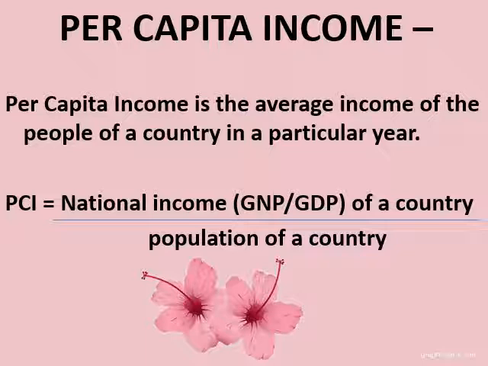Now from the viewpoint of economic growth, what is important is not simply an increase in the economy's national income, but an increase in income which is corrected for population change. That means we're talking about per capita income. So what is important here is not just the national income, but the point of view of per capita income.